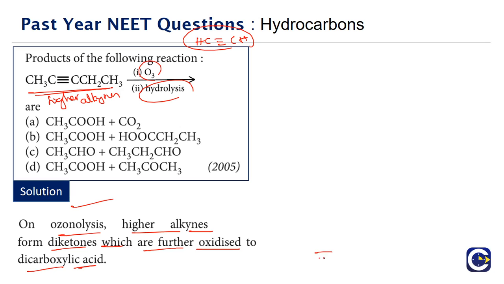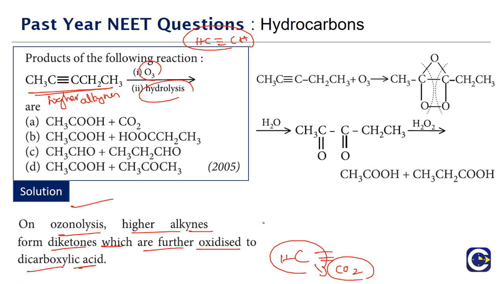If we have a terminal carbon having the triple bond, then this carbon is going to get oxidized into CO2. This carbon will be oxidized into CO2. But here we don't have the triple bond on the terminal carbon. So let us look at what is going to happen.